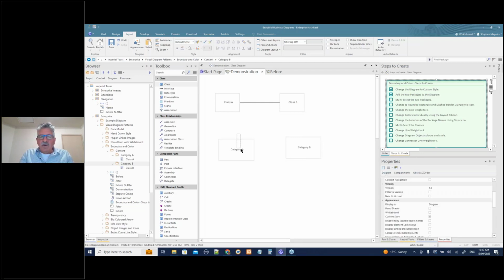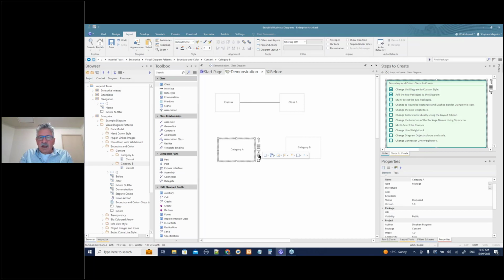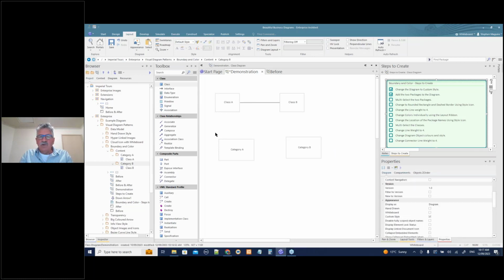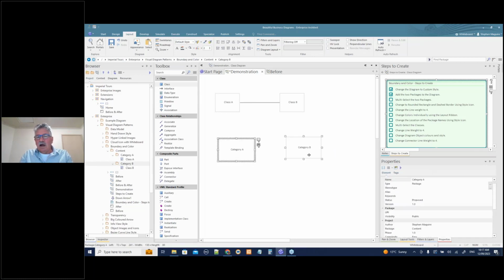Now, if I select these elements, you can see another little icon or two little icons have popped up here, and this is key to a lot of the things I'm going to talk about. So in here are a lot of ways that you can style the elements, okay? And I can style them individually, or I can multi-select them, which is an important step. And again, I've seen people working with EA who have worked for many years and don't know this trick.